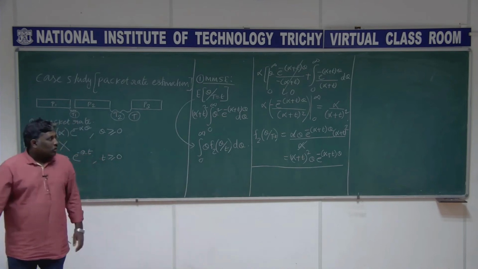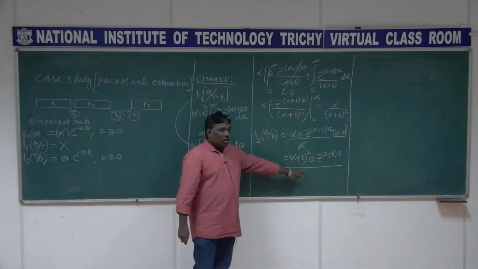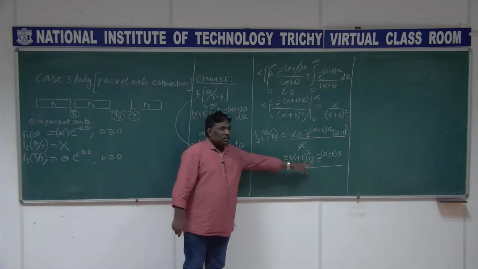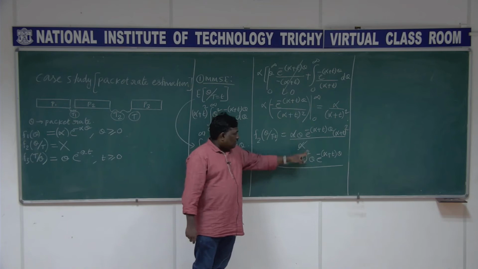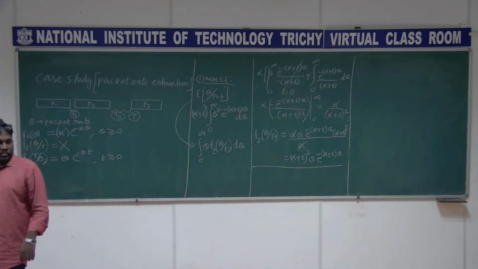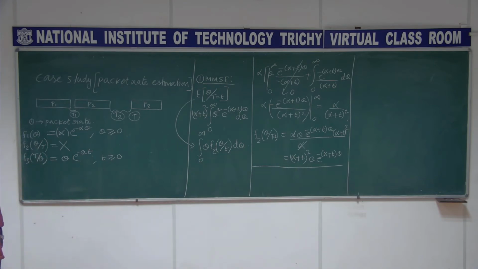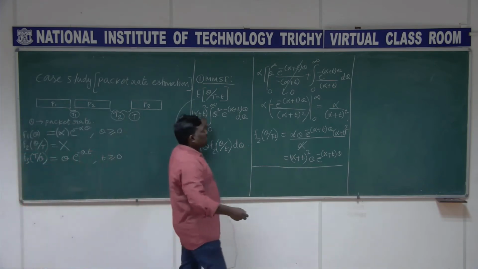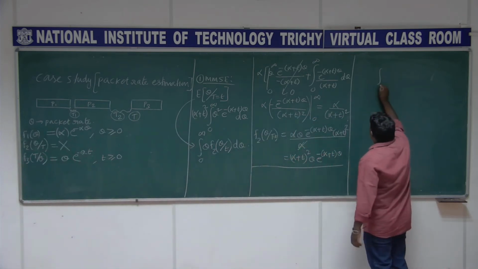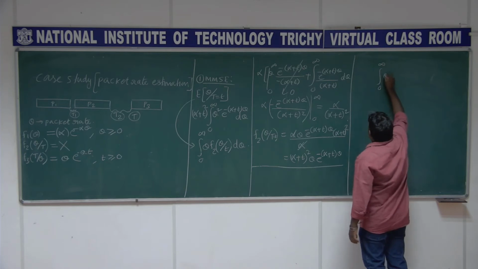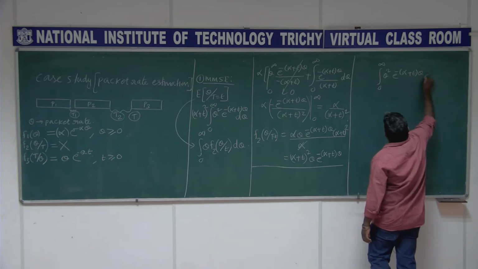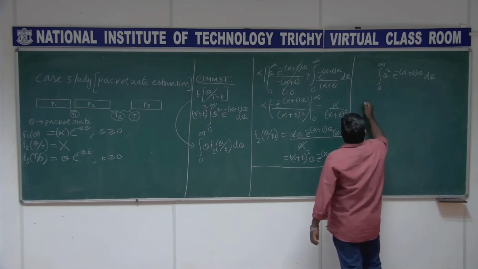The density function we already got, and we already have one more theta in this, so it becomes theta square. So it is (alpha plus t) whole square theta square e to the power minus (alpha plus t) theta. Somebody tell me what is the answer for this, who is telling? We need to get the result of theta square e to the power minus (alpha plus t) theta d theta.